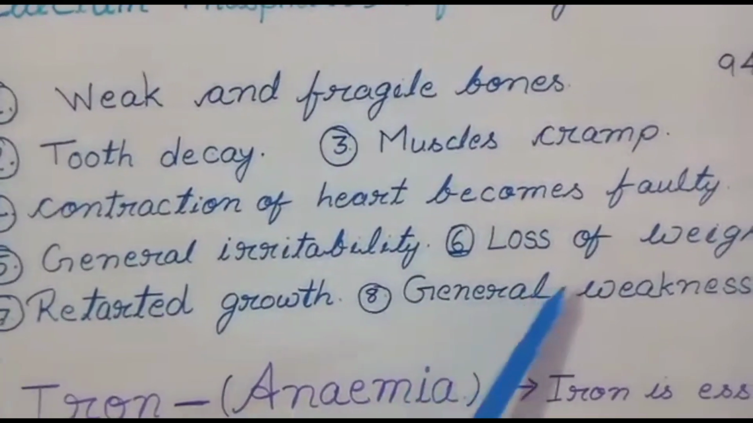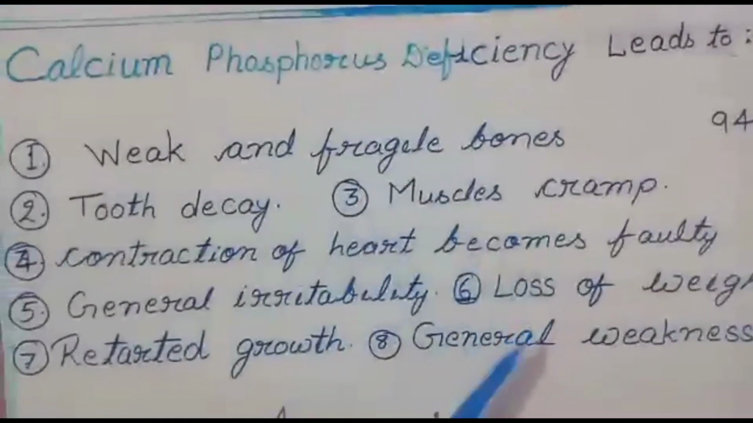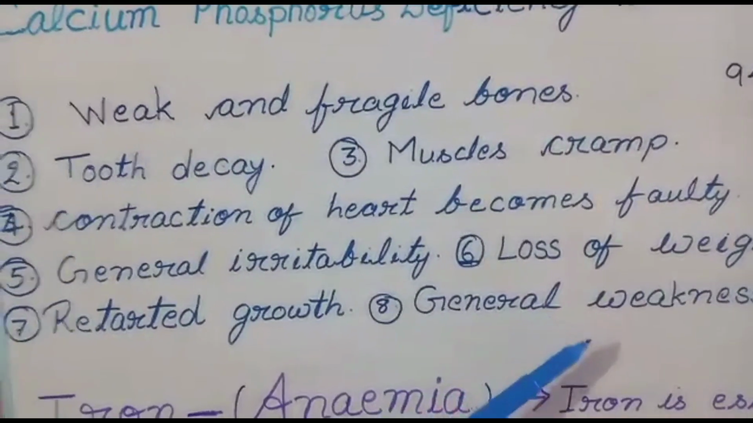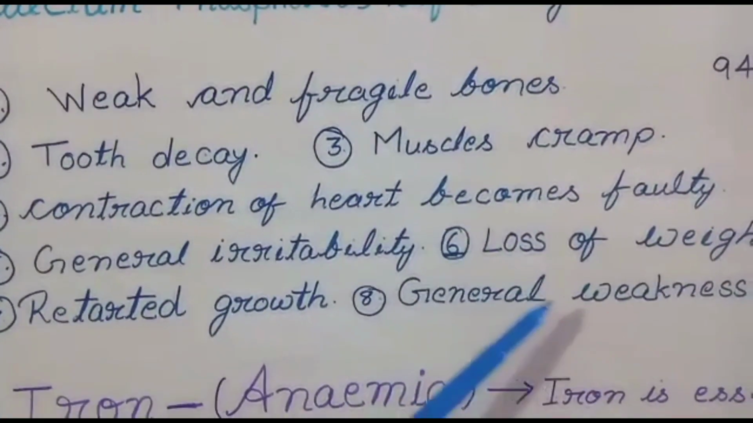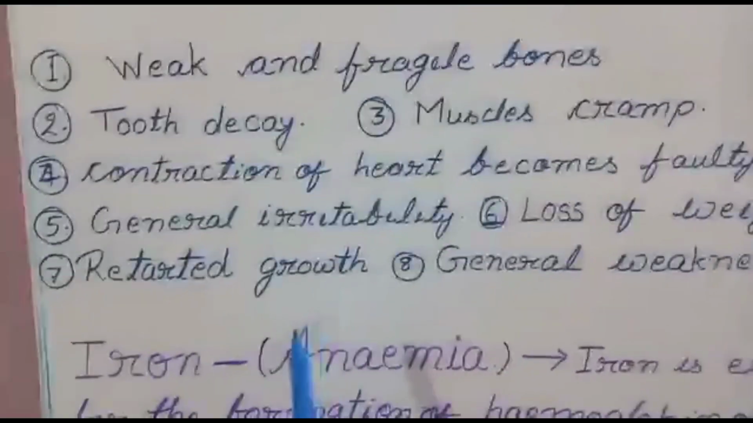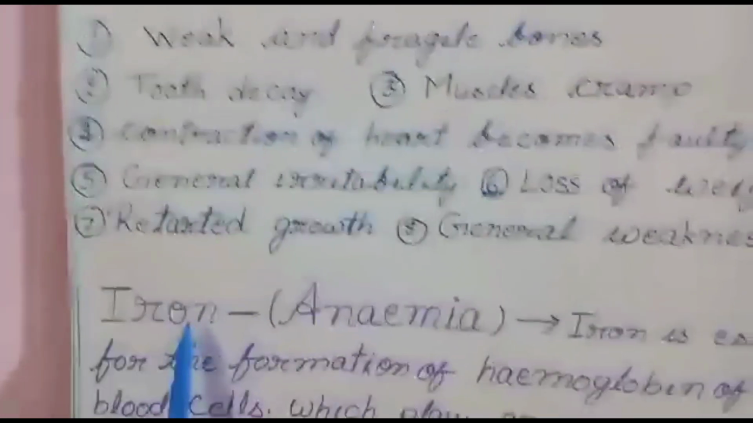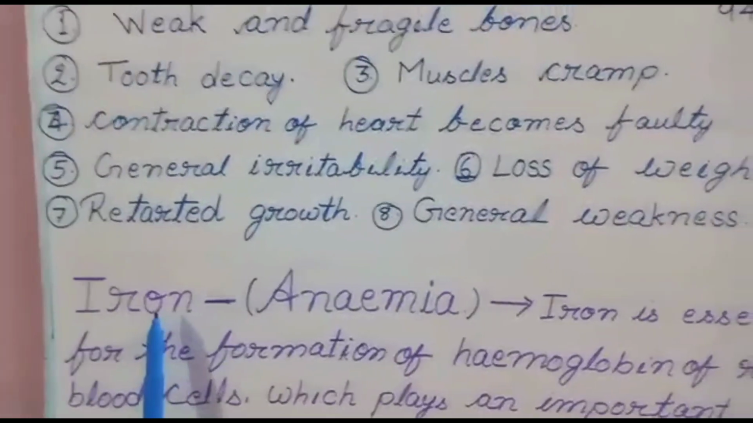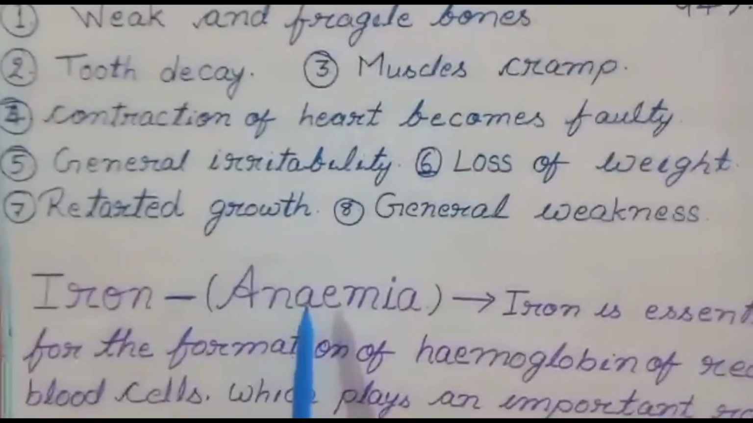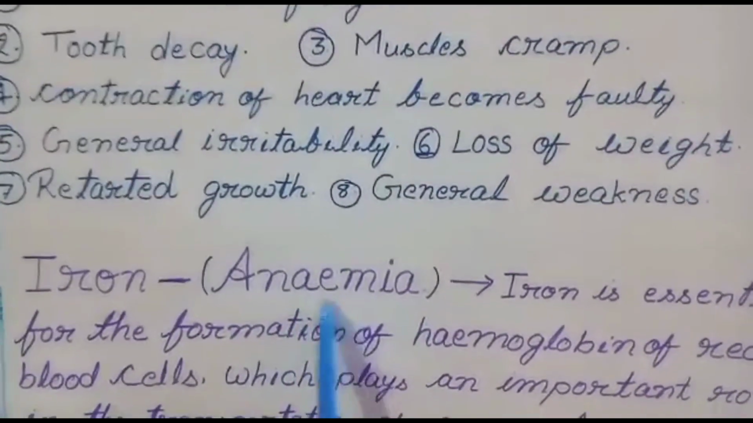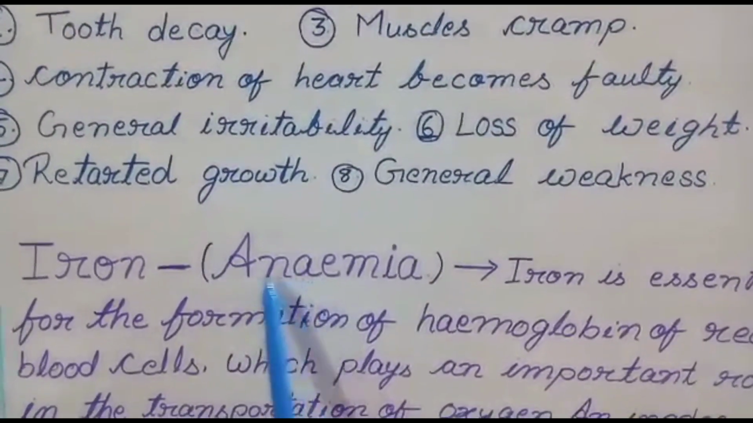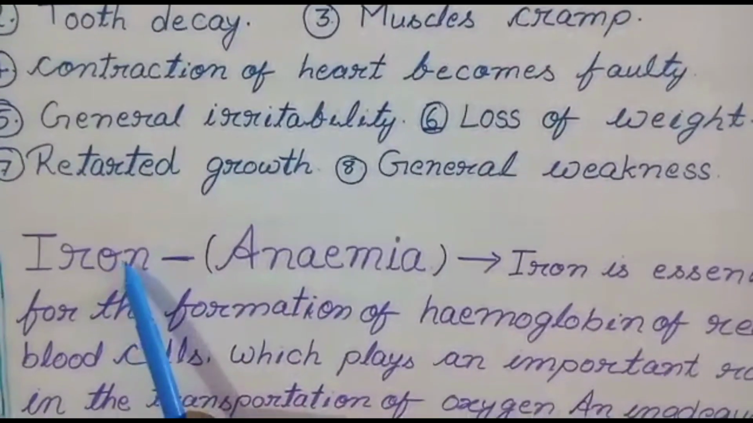Next one is general weakness. Because of the deficiency of phosphorus, our body feels weakness. Now come to the next mineral. Our next mineral is iron. Very important, iron. Due to deficiency of iron in our diet, what disease is caused? This is anemia. Anemia is a disease that is caused due to deficiency of iron in our diet.